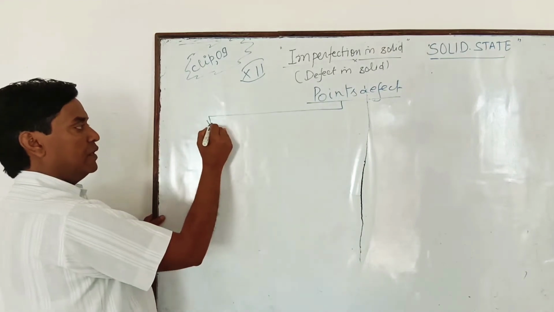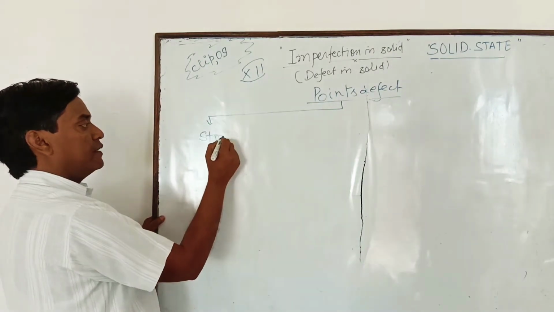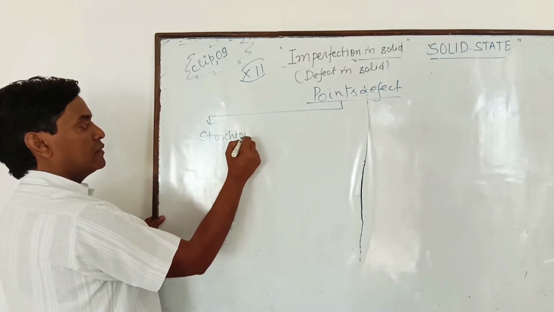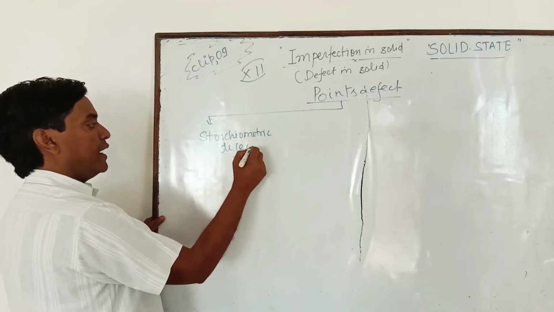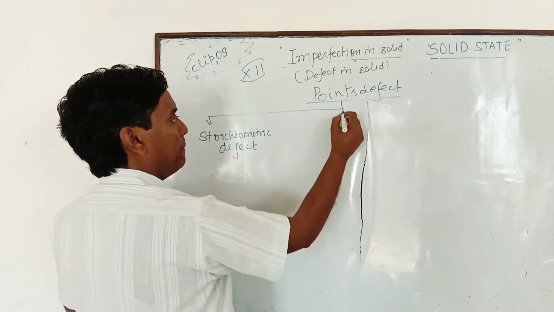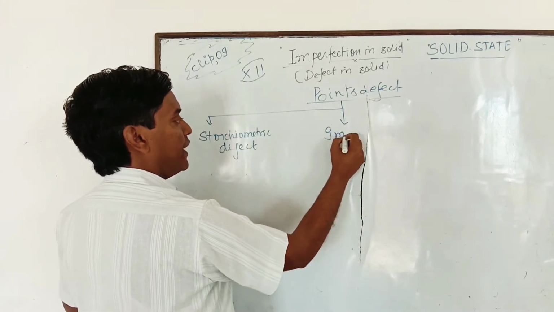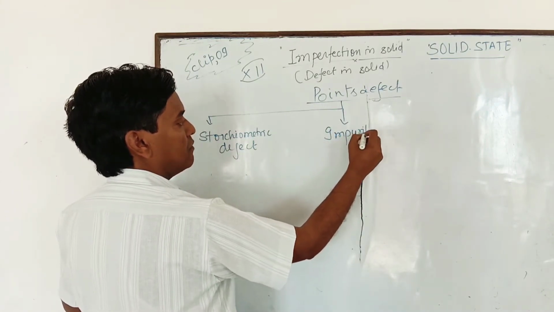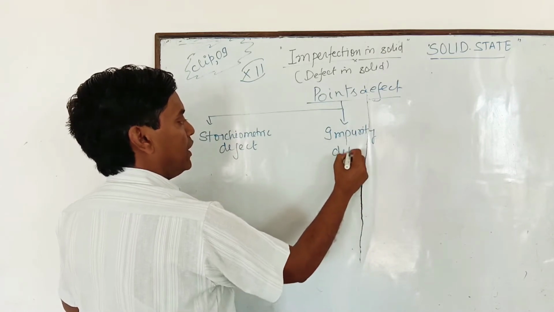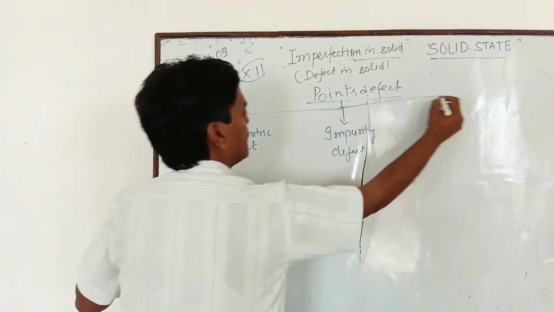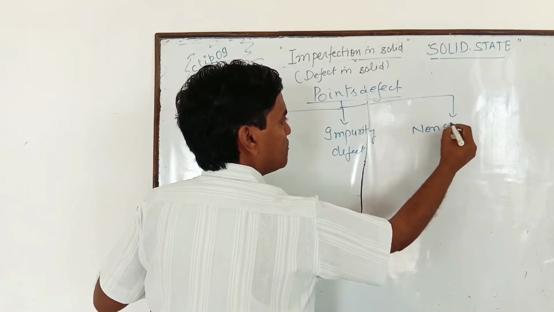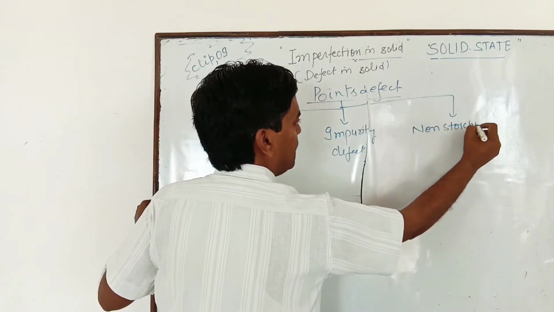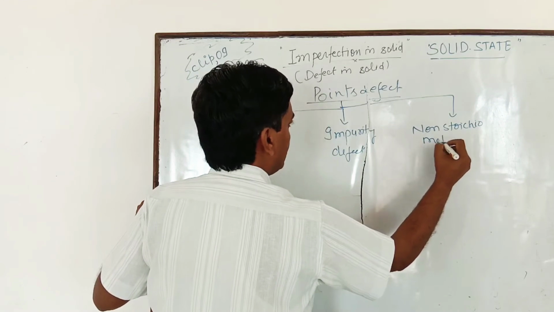First is stoichiometric defects, second is impurity defect, and third is non-stoichiometric defect.